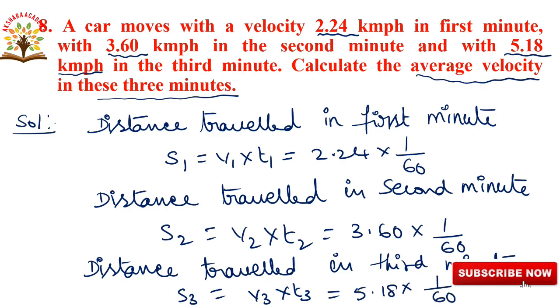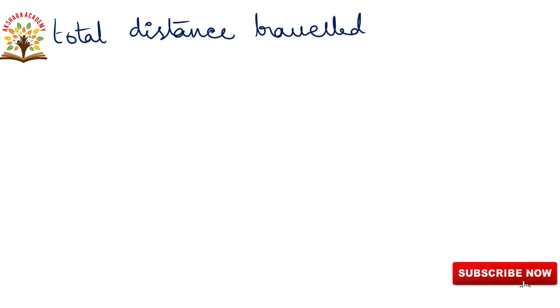Okay, now we are writing the total distance traveled. Total distance traveled is equal to S1 plus S2 plus S3.